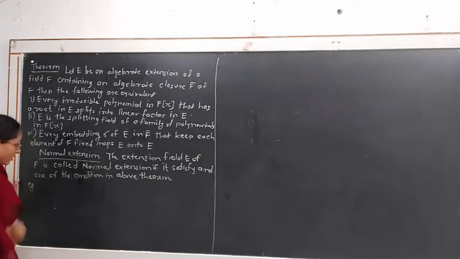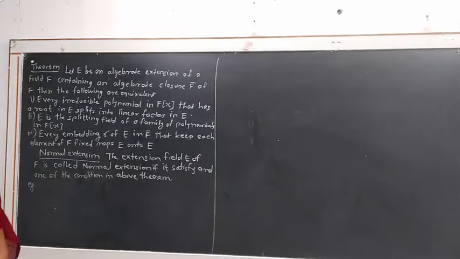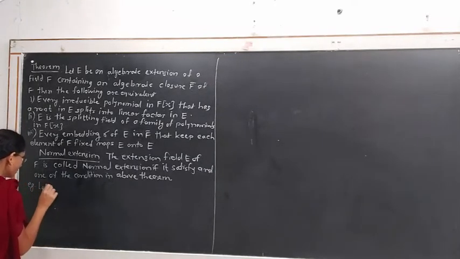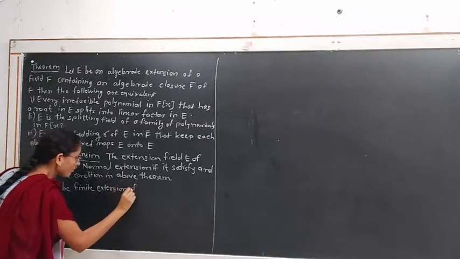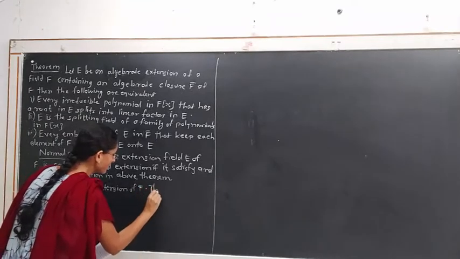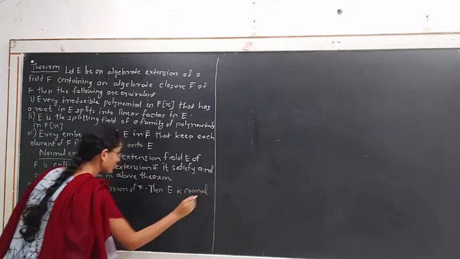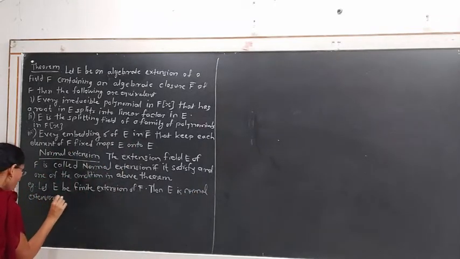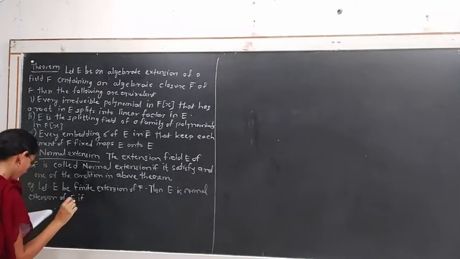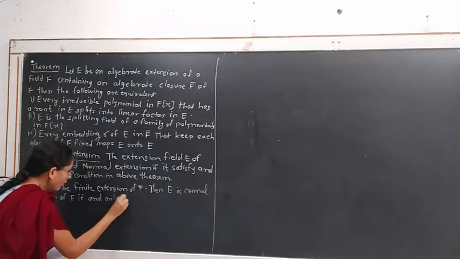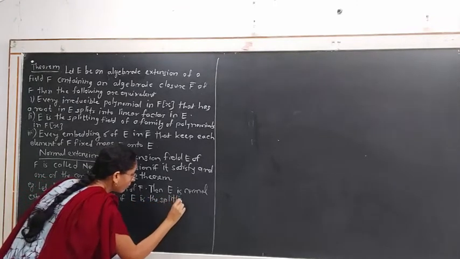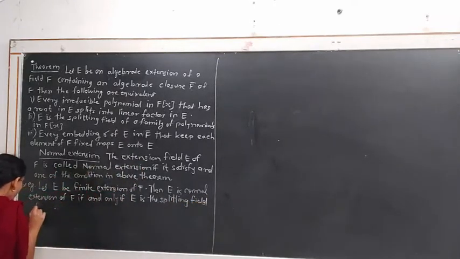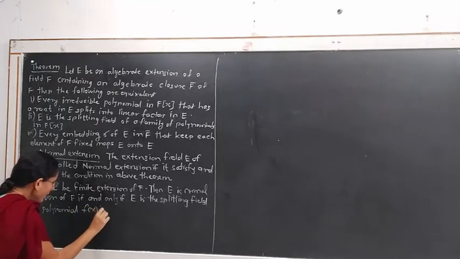We take one example on this. Let E be a finite extension of F. Then E is a normal extension of a field F if and only if E is the splitting field of a polynomial f(x) in F[x].